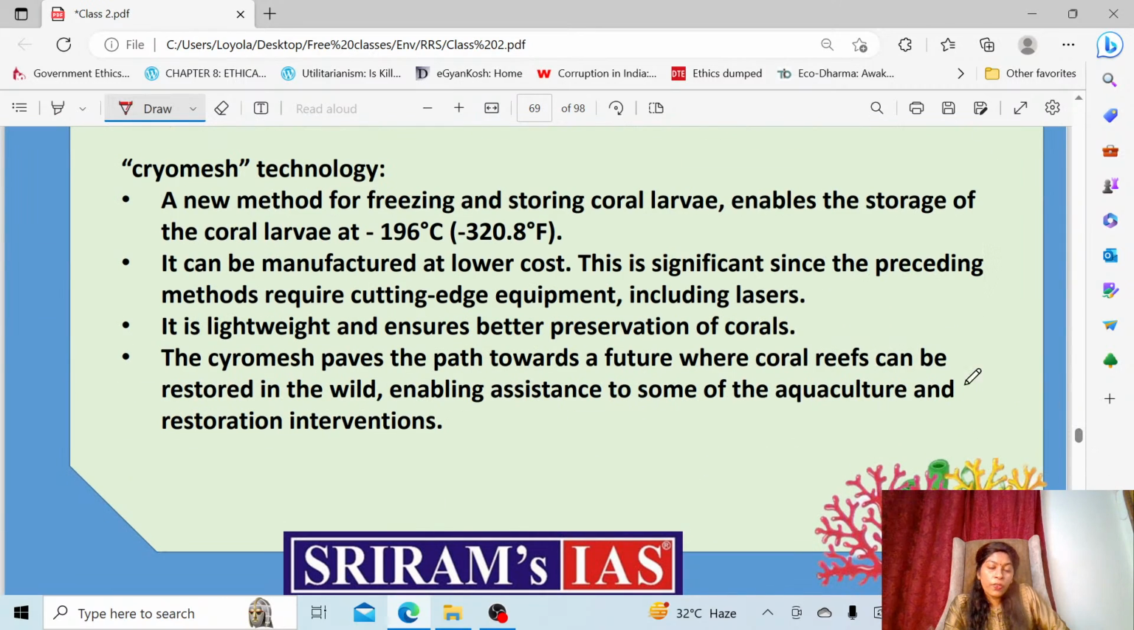So I have fixed it here. And this cryomesh, I already told you, is freezing the coral and reintroducing it into the wild later. It's the cheapest technology invented so far. Mainly they take the coral and freeze it at around minus 196 degrees Celsius, and then the coral larvae, after the condition has settled, are reintroduced again and then they grow them. So this is cryomesh technology.